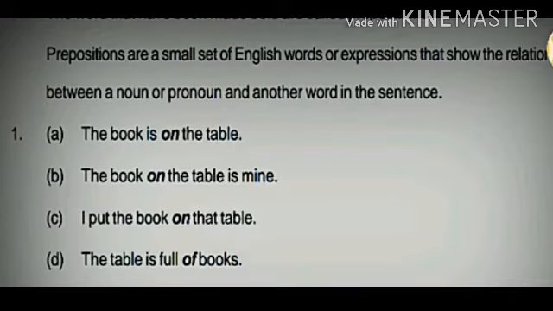The book on the table is mine. The other way we can say, I put the book on that table. The table is full of books. So here on and of, these two words are the prepositions. In the above sentences, the preposition tells us the position of the book in relation to the table.